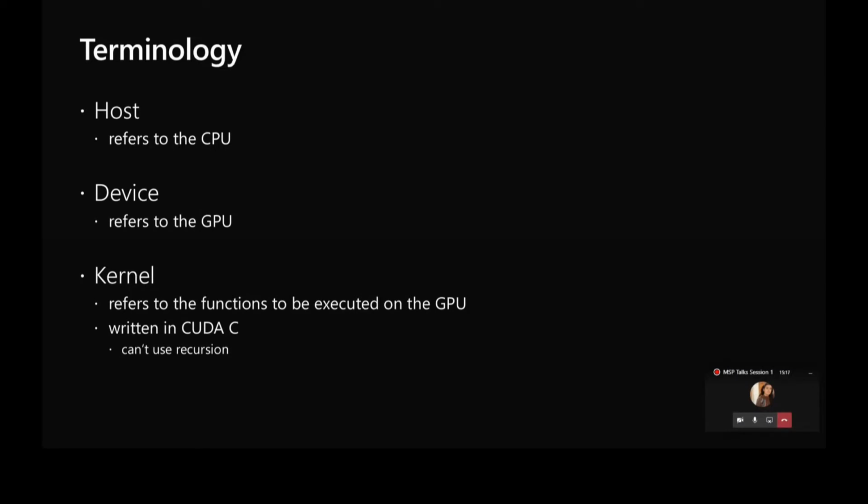But there are some limitations here, like we cannot use recursion, but iteration is fine though. We cannot use variable parameters like we can use them on normal functions in C programming language. We cannot use system memory. In fact, memory hierarchy of GPUs and CPUs are completely different. Because of this, CUDA provides an API to allocate memory on GPUs, and we need to pass data between them before we can work on it. And finally, we can't have functions which return anything other than void.